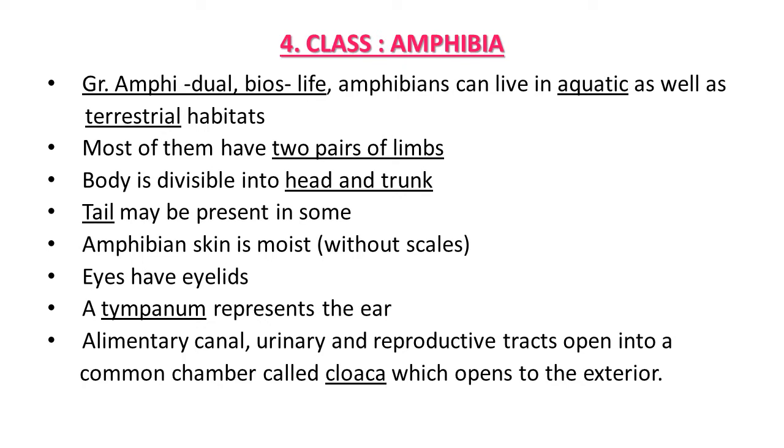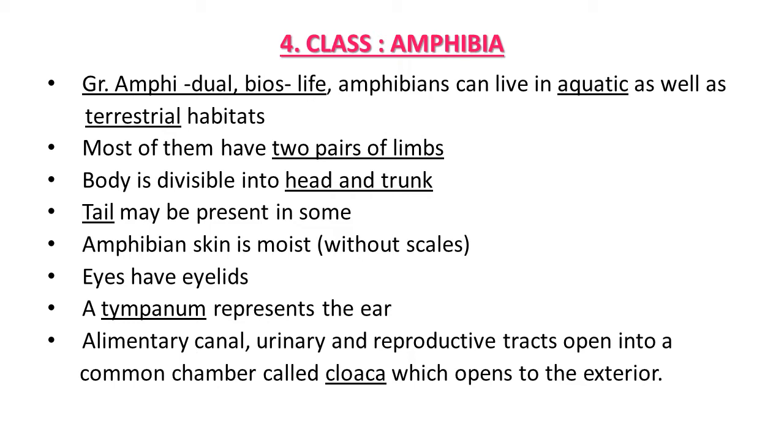Class Amphibia. In the Greek language, Amphi means dual, two, double. Bios means life. These animals can live in aquatic habitat as well as terrestrial habitat, and that's why, because of this dual habitat, they are known as amphibia. Mostly these animals have 4 limbs, it means 2 pairs of limbs for locomotion.